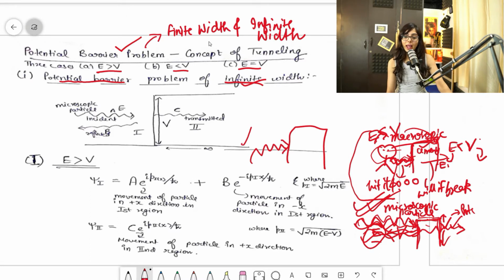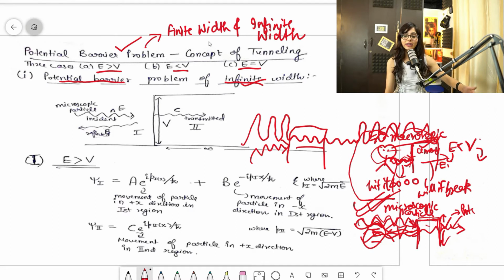Suppose this is the amplitude of the wave. The amplitude will decrease a little over a distance, but then it will increase again. So the question was about after tunneling. This is tunneling, guys. Tunneling means that if the energy is less than V and the microscopic particle is still able to cross the barrier, then tunneling happened. And this is the tunnel region.